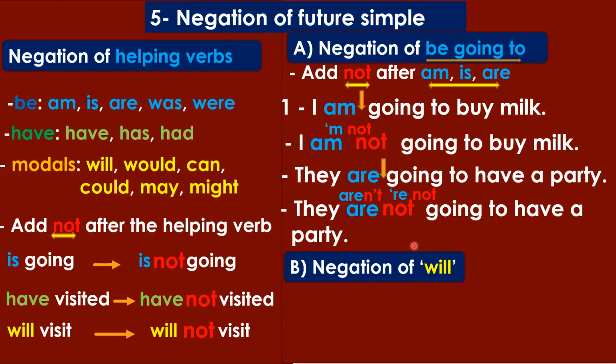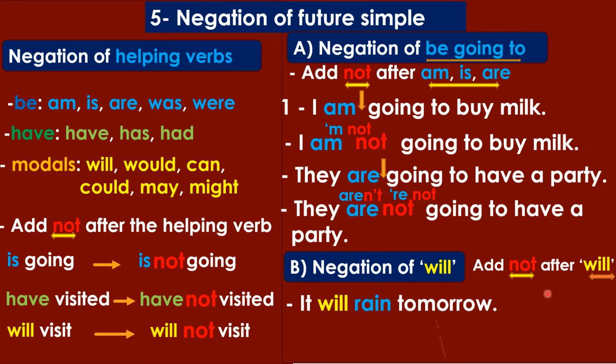Okay. Let's talk about the negation of will. And again, will is a helping verb. So what we're going to do is just add not after will. Okay. برضو نفس العملية will فعل مساعد فنحط not بعدها. So let's have a look at an example. It will rain tomorrow. So it will not rain tomorrow. Okay. Or I can say it won't. Will not could be won't. This is the contracted or the short form of will not.